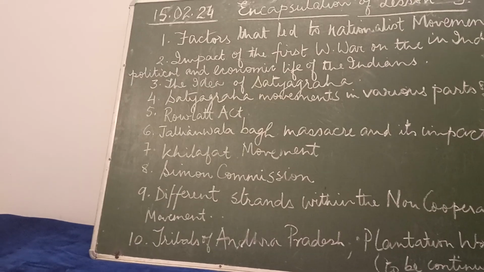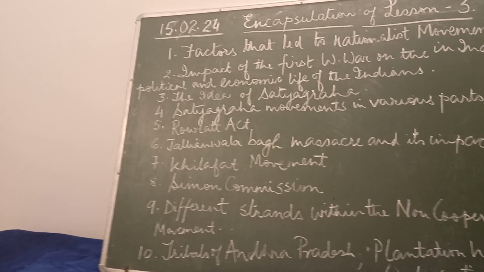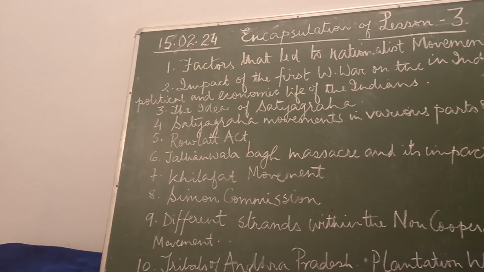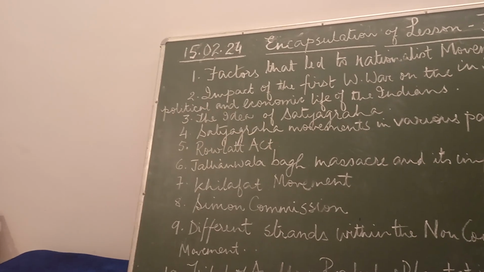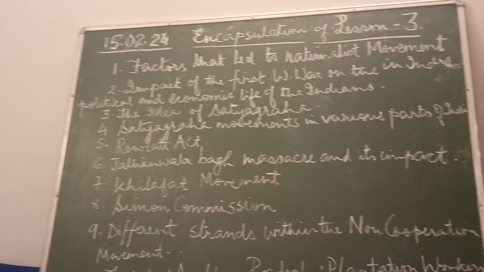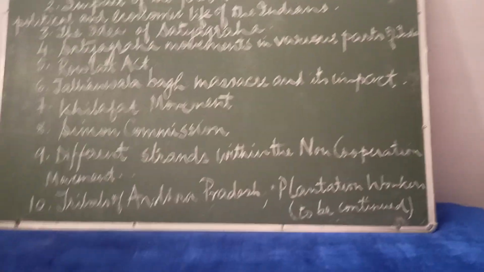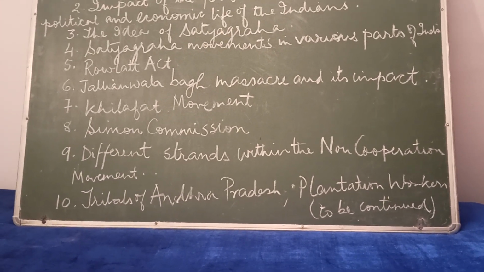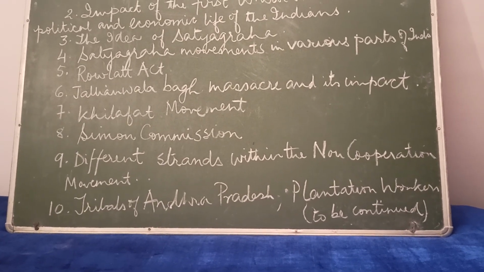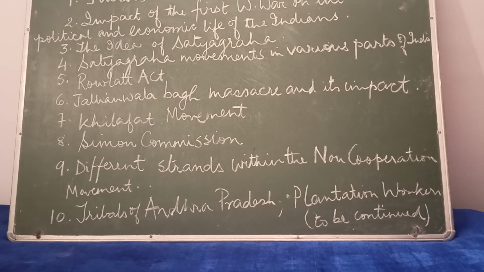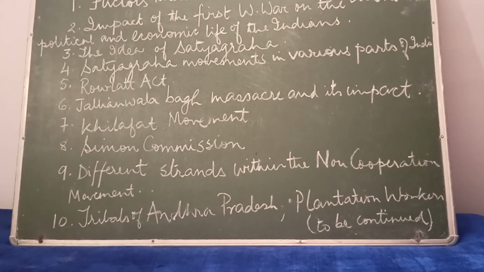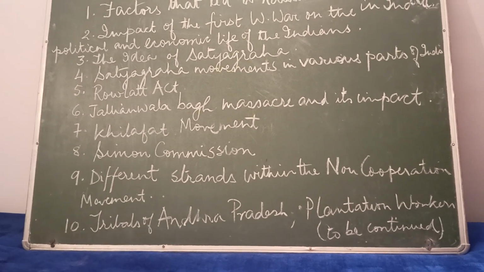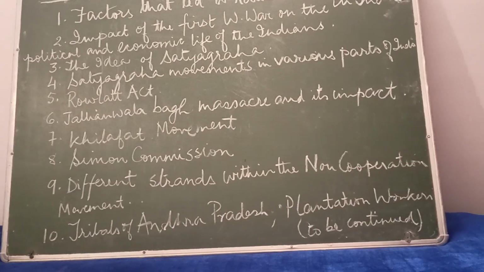Next, we come to the Simon Commission. The Simon Commission was constituted by the Tory government in Britain under the chairmanship of Sir John Simon. Its main objective was to look into the functioning of the constitutional system in India. This commission was opposed by the nationalists in India as it did not have a single Indian member. When the commission arrived in India, it was greeted with the slogan, "Simon, go back." All parties, including the Congress as well as the Muslim League, participated in the demonstrations.